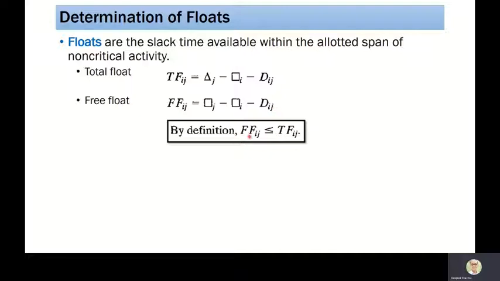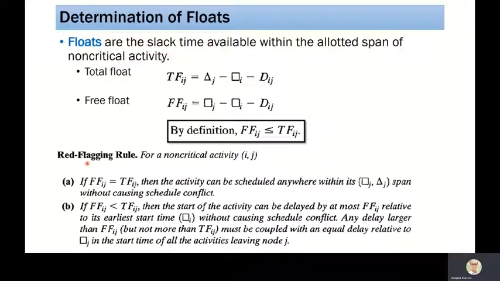By definition, our free float can be smaller than or equal to the total float, which we will observe with an example. So there are some red flagged activities, which are non-critical activities Ij. If the free float is equal to the total float of activity Ij, then the activity can be scheduled anywhere within its latest occurrence time of node J minus the earliest occurrence time of node I, without causing a schedule conflict.